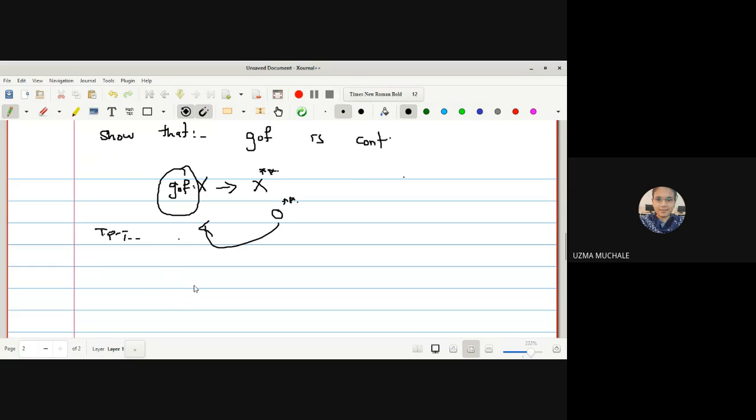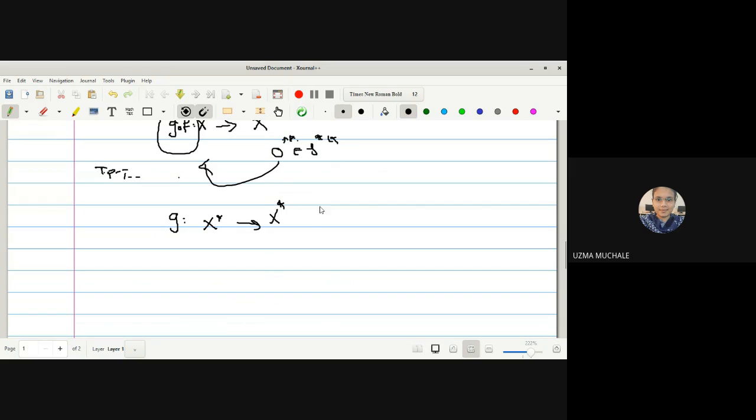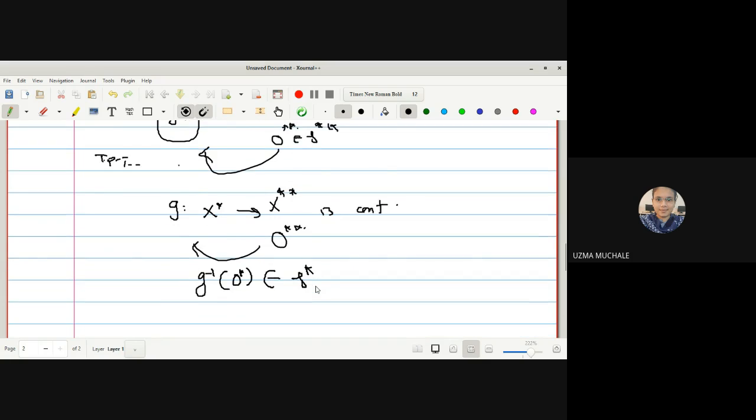Let me show you this one. We have taken an O double star from tau double star, right? And what is given to us? G is a mapping from X star to X double star, right? This mapping G, X star to X double star, is continuous. Okay, what do you mean by continuous? Whatever may be the open set here, its inverse image, that is G inverse of O double star, is open in tau star, correct?